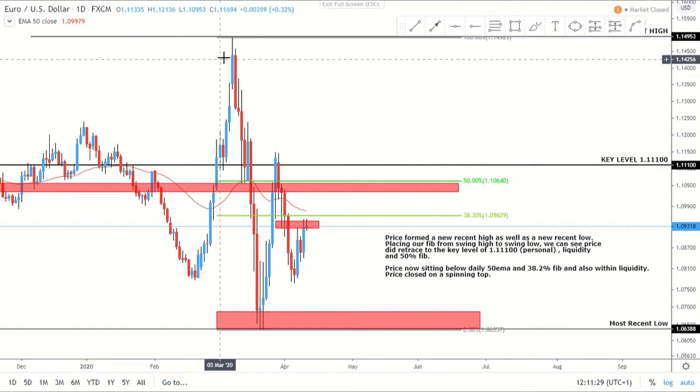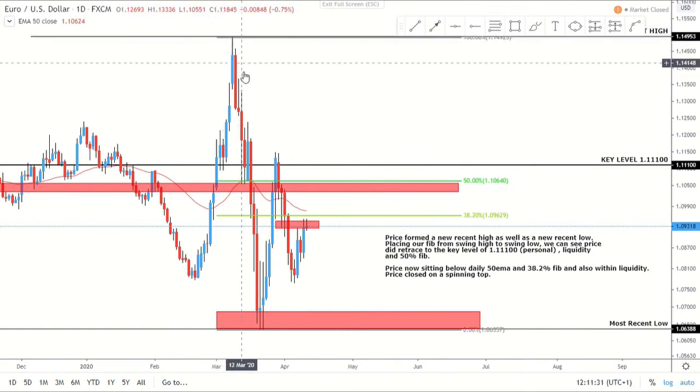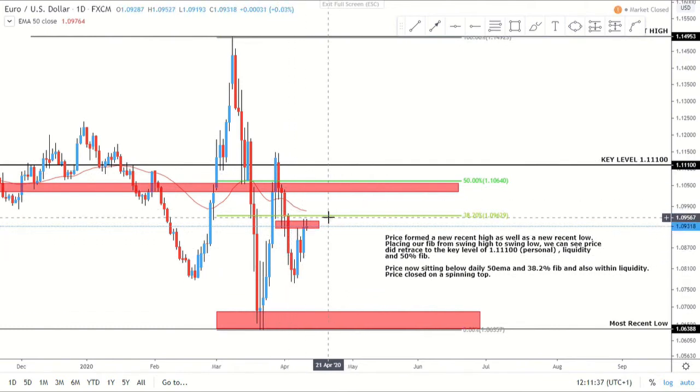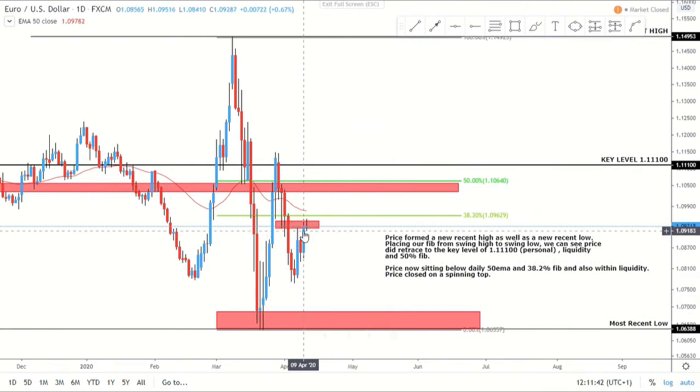So looking back at this daily picture on Euro USD, you can see that impulse to the downside, then that correction, and then we moved back below, and now we look to be sitting at 38.2, so below the daily 50 as well. So looking for that rollover to the downside again. We did get that impulse, could be using that exhaustion, then that spinning top, and now potentially that rollover to the downside again.